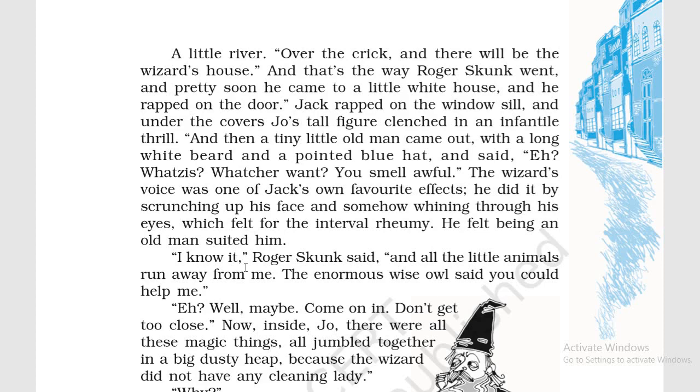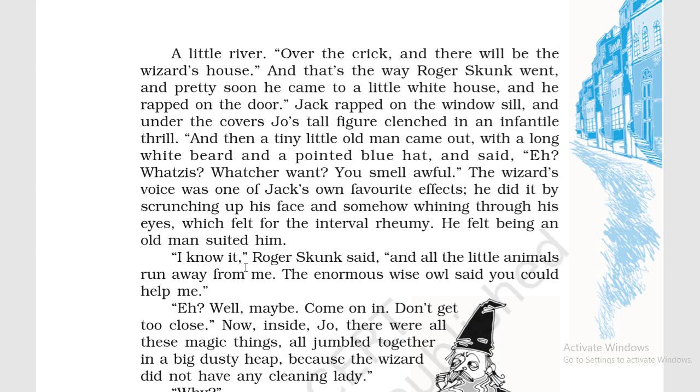He starts his journey. And pretty soon he came to a little white house, and he rapped on the door. Very soon he has reached a little white house, and this house belongs to the wizard. And he rapped on the door. दरवाजे पर जाकर उसको बताता था. Jack उसको ये story बता रहा है. And that's the way Roger Skunk went. And pretty soon he came to a little white house, and he rapped on the door.